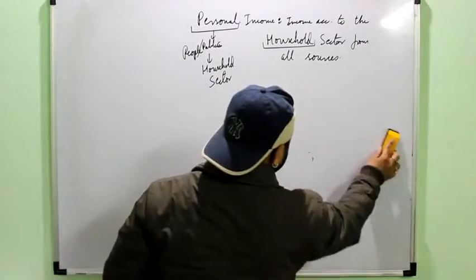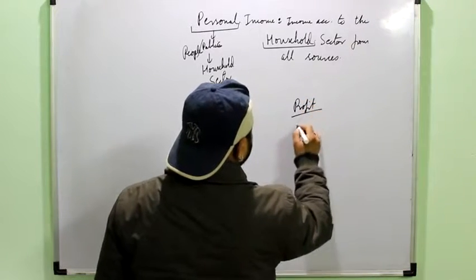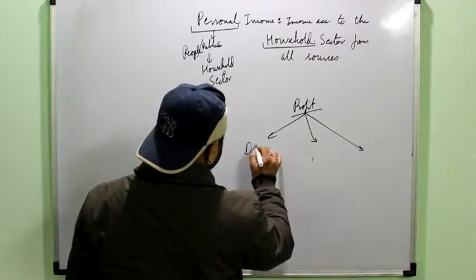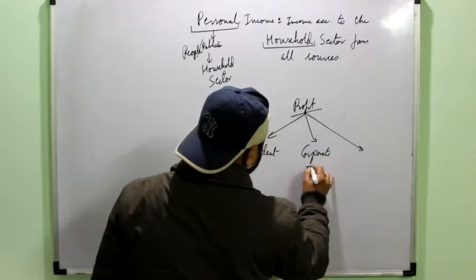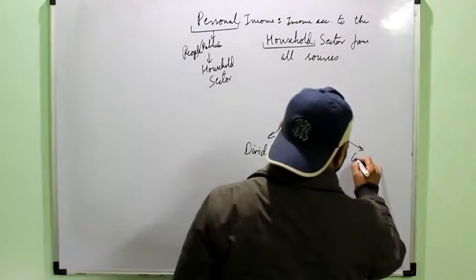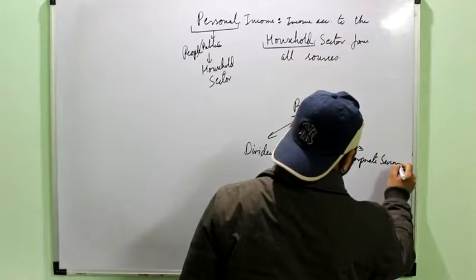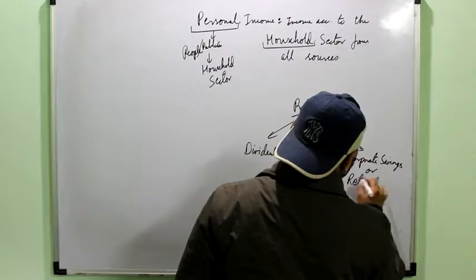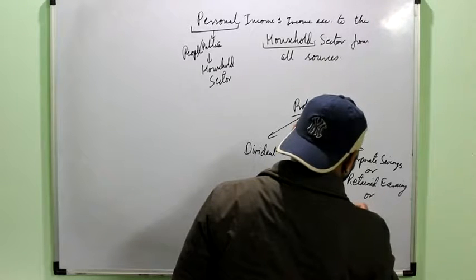Now this income of the firms, as you know, the income of the firms is profit. And profit constitutes three things: dividend, corporate tax. Remember this, we have also done the operating surplus in national income. And corporate savings, or we also call them retained earnings of private enterprises, or we also call them undistributed profit.